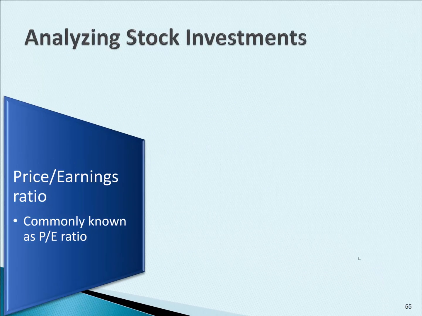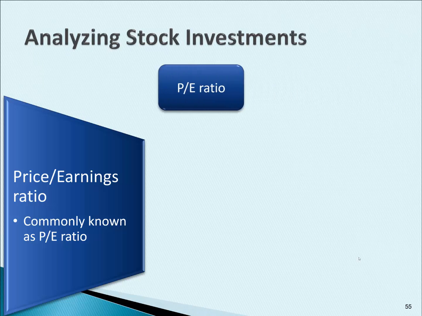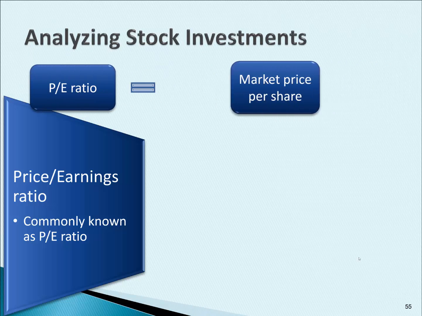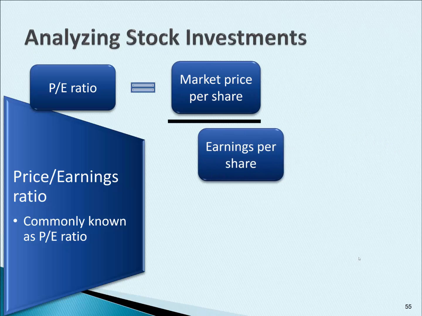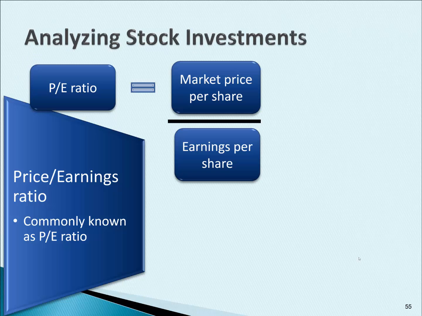The PE ratio, the price to earnings ratio, commonly known as the PE ratio, is the ratio of the market price of a share of common stock to the company's earnings per share. So the formula is the market price per share divided by earnings per share, also known as profit per share. This ratio is abbreviated PE and appears in the Wall Street Journal stock listings and all over the internet.